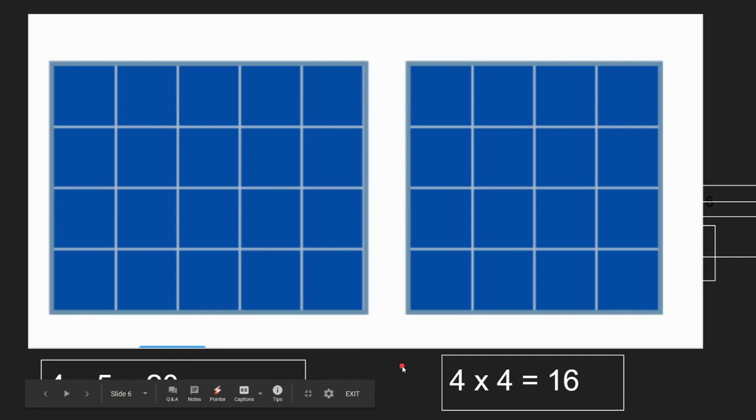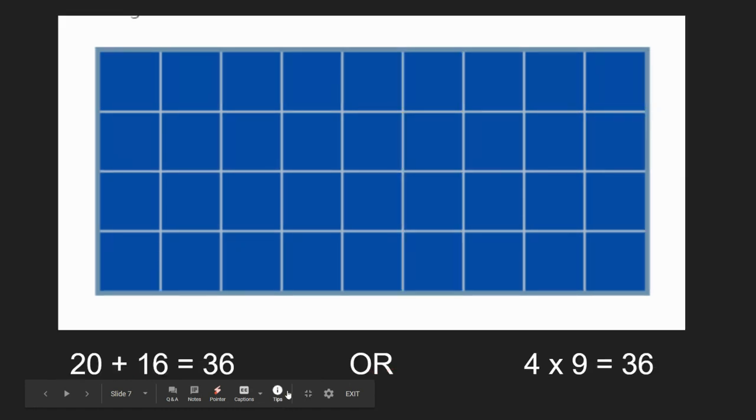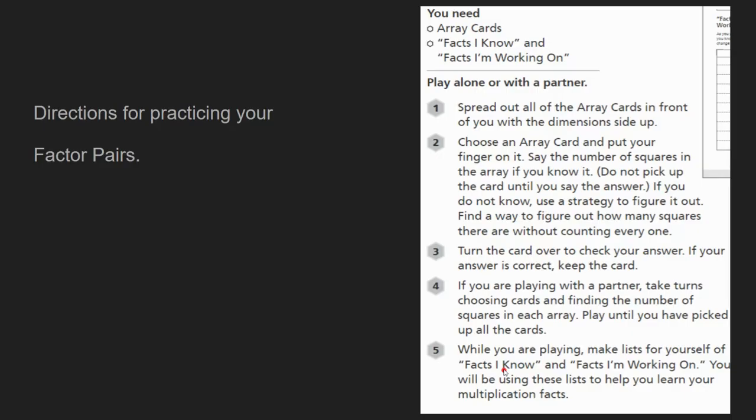So therefore 4 times 9 equals 36. If I add 20 and 16, that equals 36. I could say 4 times 9 is 36. So I used 2 smaller rectangles that were maybe easier for me to calculate to find a larger rectangle. And you can do this too. So use what you know when you're finding the area of a rectangle.